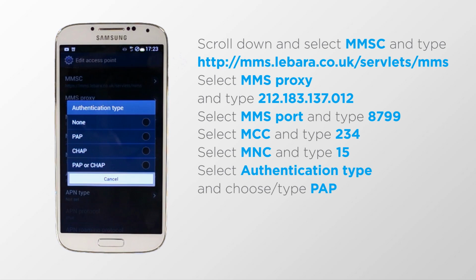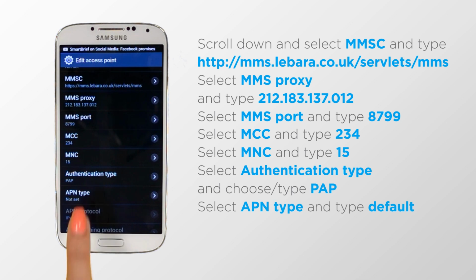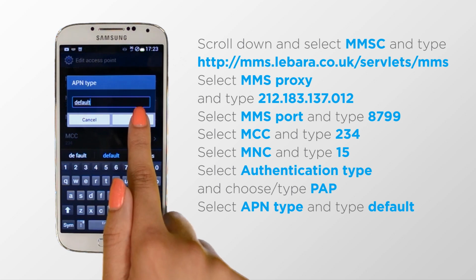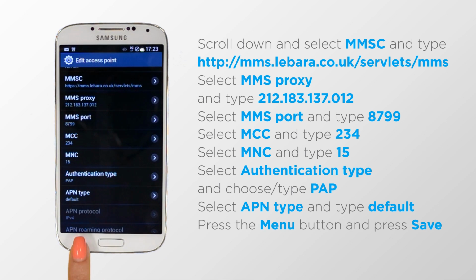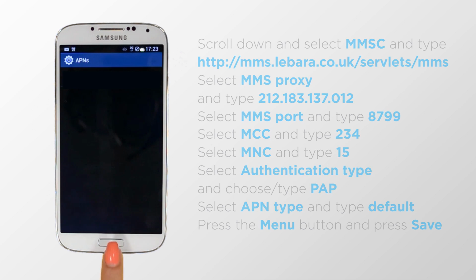Select Authentication type. Type PAP and click OK. Select APN type. Type Default and click OK. Now press the menu button and press Save. Click the Home button to return to the home page.